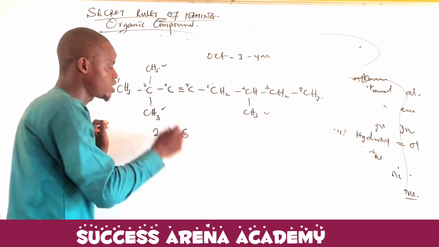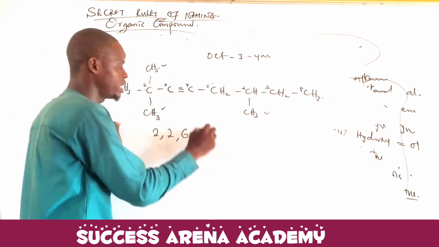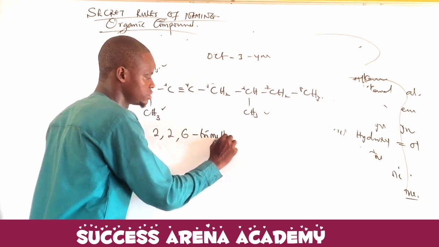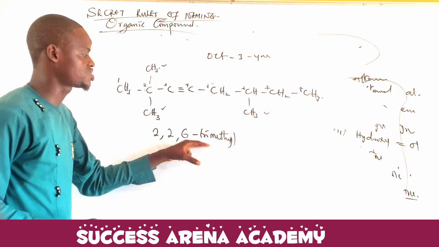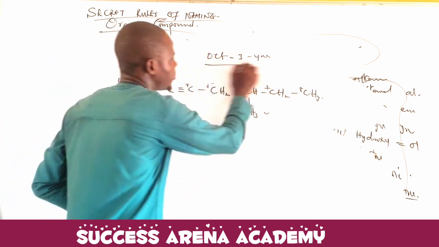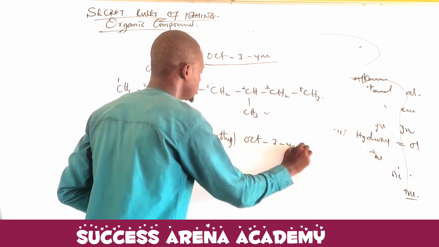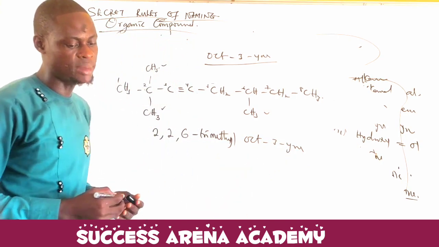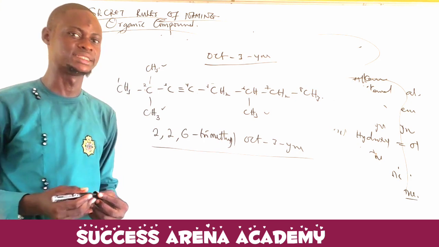Since there are three, we are going to use the word tri. What functional group are they? Methyl. Are you getting it now? So 2, 2, 6 trimethyl. What is now the name? Oct-3-ene. 2, 2, 6 trimethyl oct-3-ene.